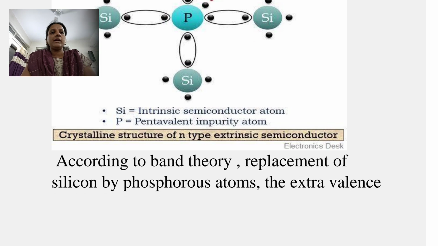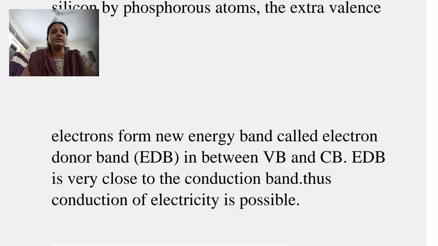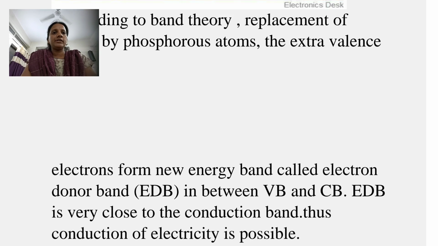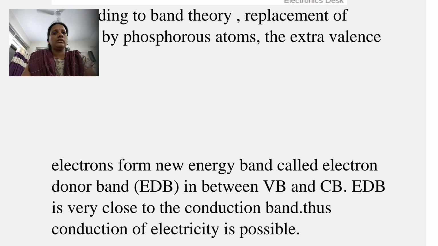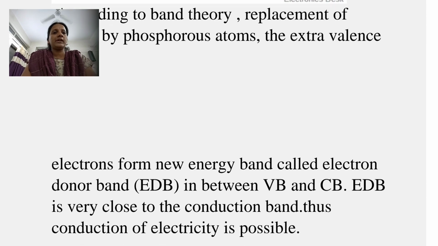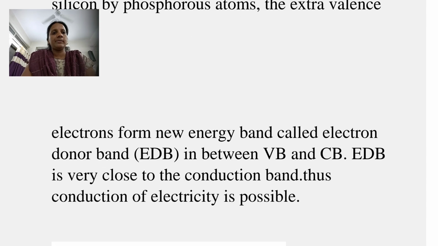According to band theory, on replacement of silicon by phosphorus atoms, the extra valence electron forms a new energy band called the electron donor band. That is, due to the extra valence electron donated by the phosphorus atom, that is the impurity atom, there is formation of a new energy band, called the electron donor band, which is formed in between the valence band and conduction band.